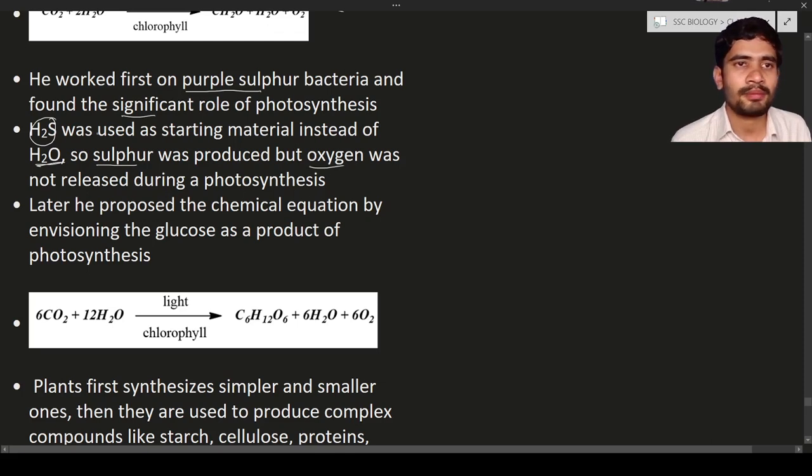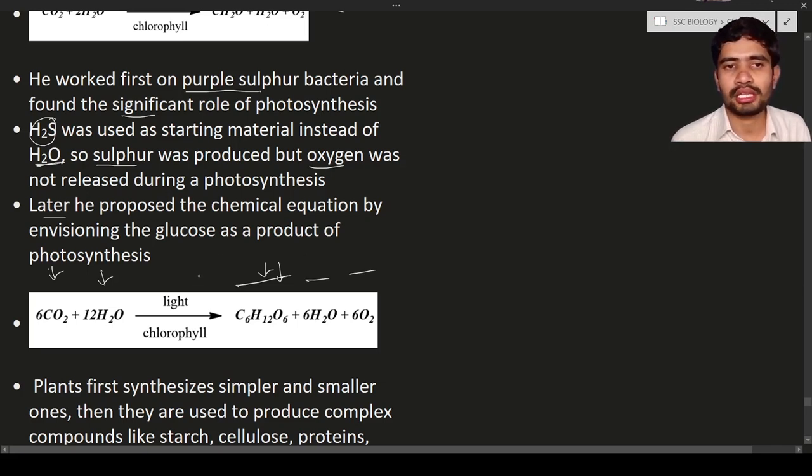This was a mistake done by C.B. Van Niel. Later on he proposed the chemical equation by envisioning glucose as a product of photosynthesis. He thought that yes, glucose is produced as a product of photosynthesis in plants. The formula of glucose is C6H12O6. So what could be the reactants? The reactants could be 6CO2 plus 12H2O, leading to formation of C6H12O6, 6H2O and 6O2.